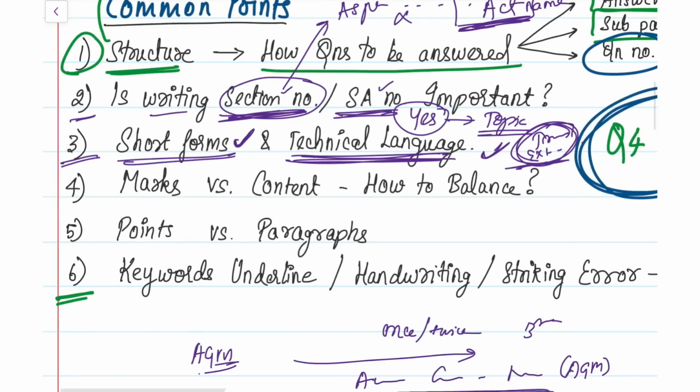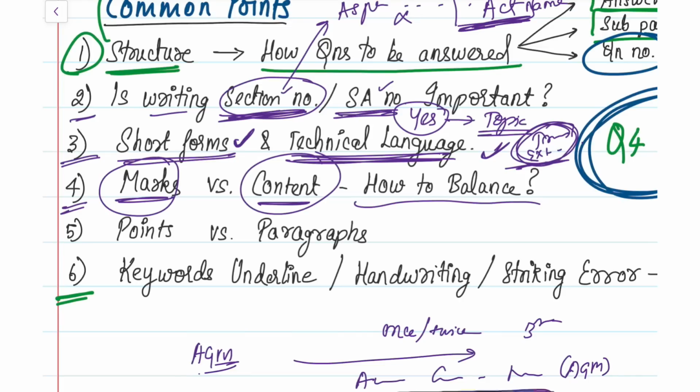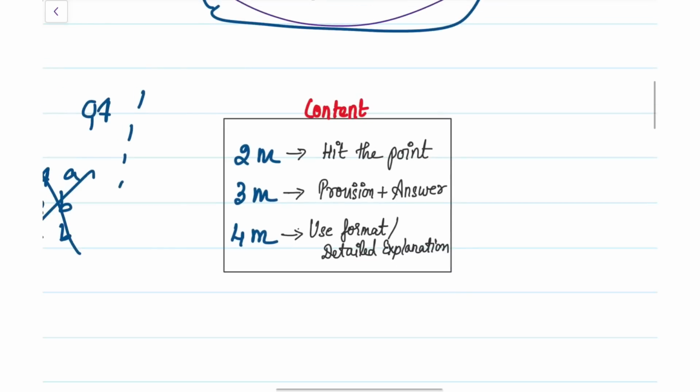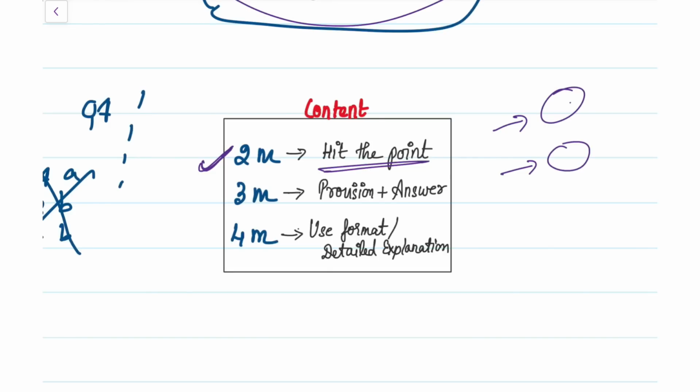Yes. Next, going to question number 4: how much content should we write for the marks given in the exam? How do we balance the marks versus the content? For how many marks, how much content should we write? Here I have given you a box which you can make use of. If it is a 2 mark question, you just directly hit the point. That means whatever they are asking in the question, you answer in 2 points and come. No extra answers. If they are asking what is AGM, what is EGM, for example, just write in 2 points what AGM and EGM are, and directly come in the exam.